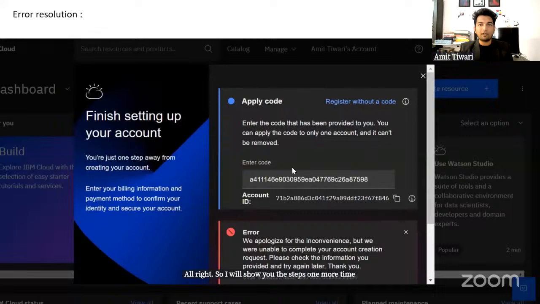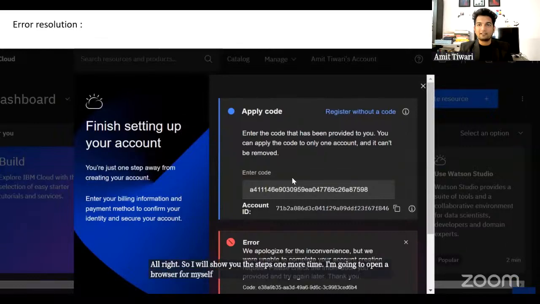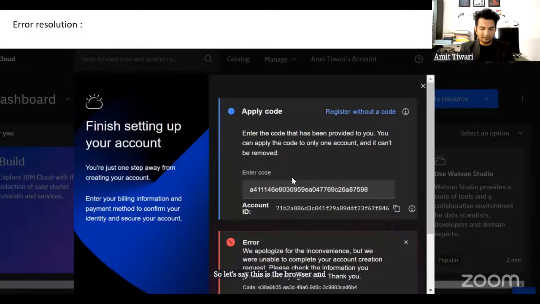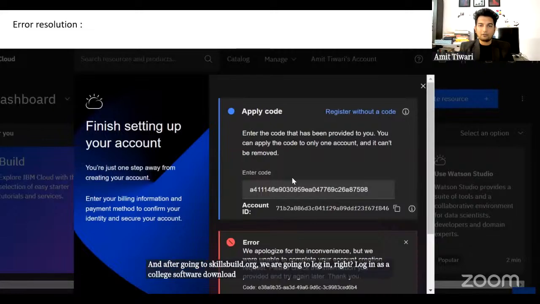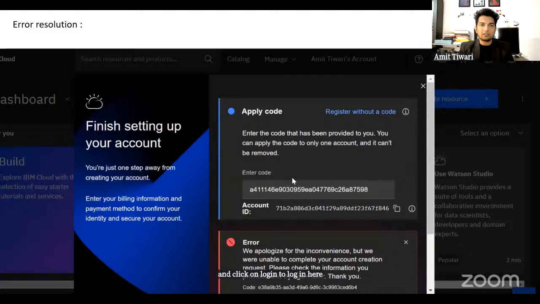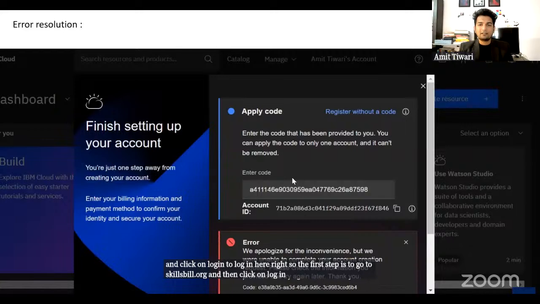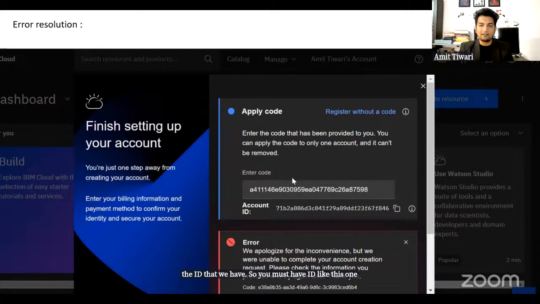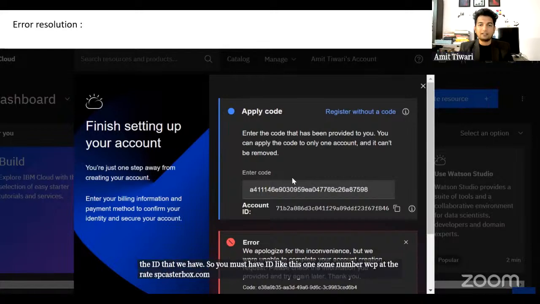I'm going to open a browser for myself. So let's say this is the browser. The first step was to go to skillsbuild.org. After going to skillsbuild.org, we are going to log in, right? Log in as a college software download and click on login. So the first step is to go to skillsbuild.org and then click on login. And let's log in here using the ID that we have. You must have an ID like this, some number wcp@sbcsrbox.com, right? This is the ID that you need to log in.